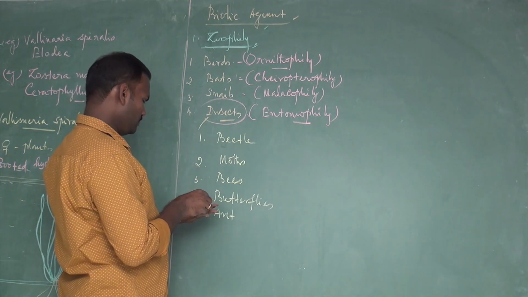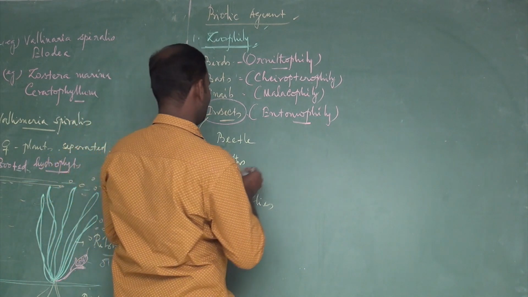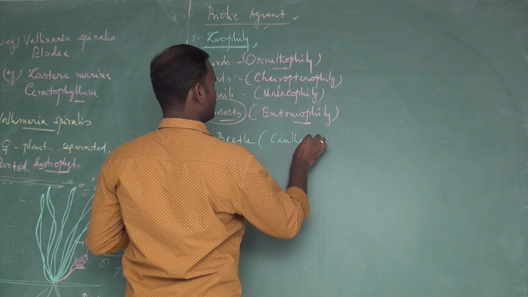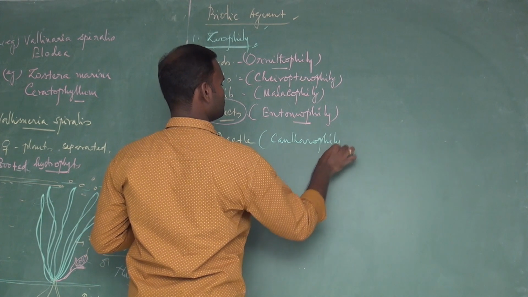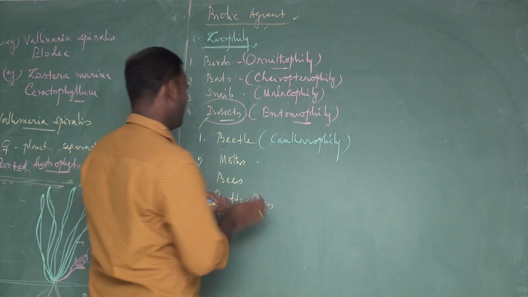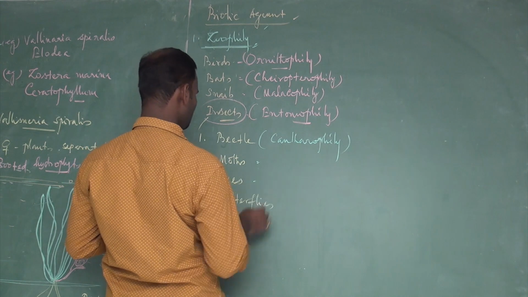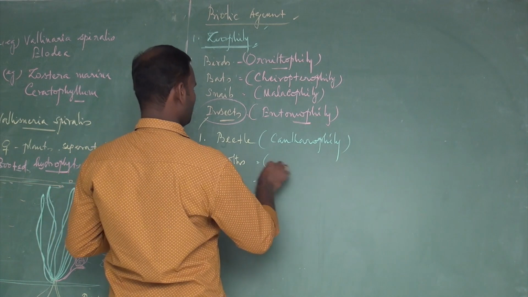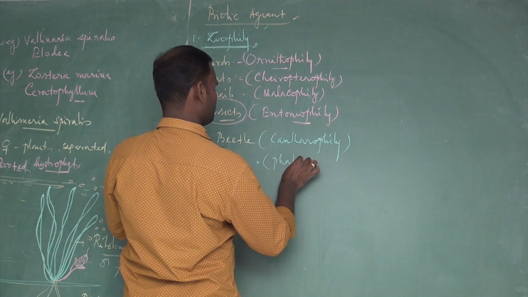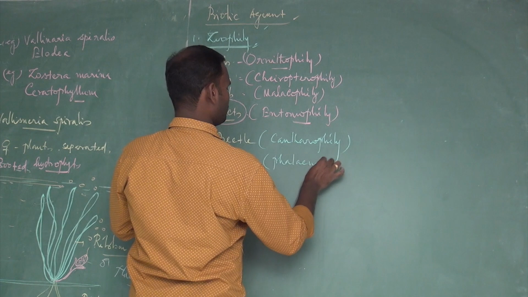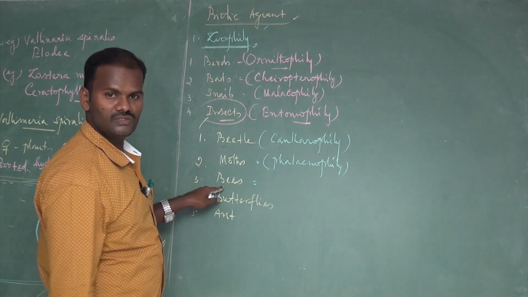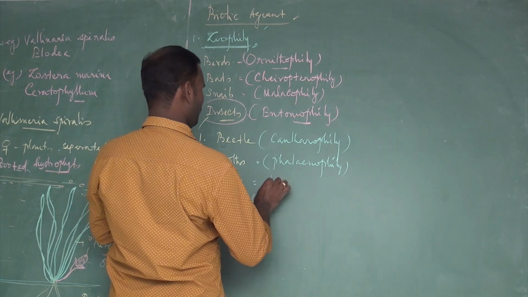Pollination by beetle is said to be canthrophily. Pollination by moth, and bees, butterflies, moth is said to be palinophily. Pollination by bees is said to be melittophily.